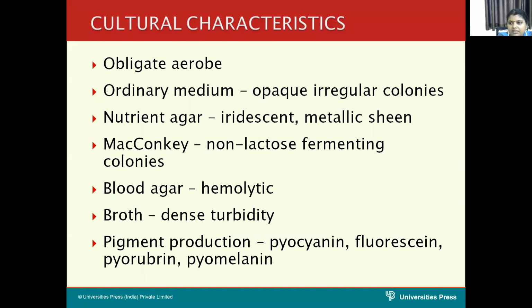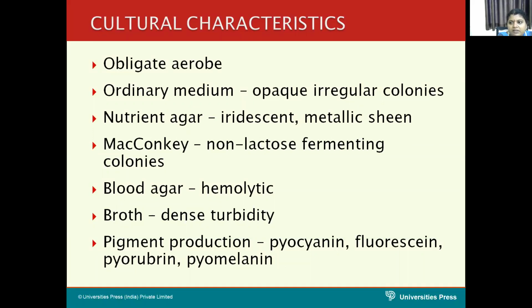You can see crystals underneath the medium. On MacConkey agar, it forms non-lactose fermenting colonies. On blood agar, you can see hemolytic colonies. In broth, it produces dense turbidity with a pellicle. Pellicle means a layer you can see on the surface of the liquid medium.